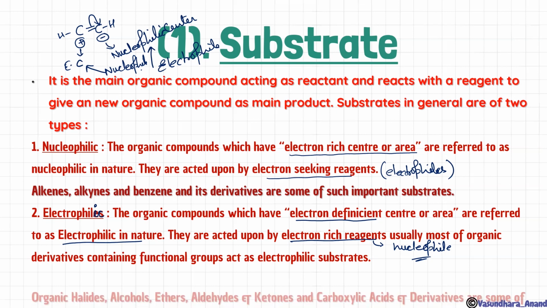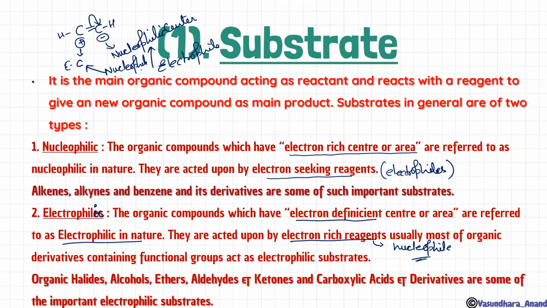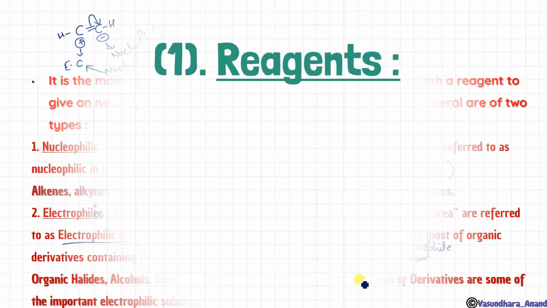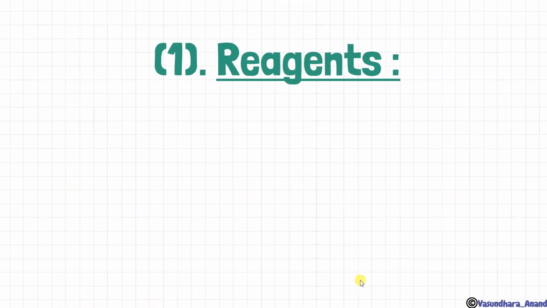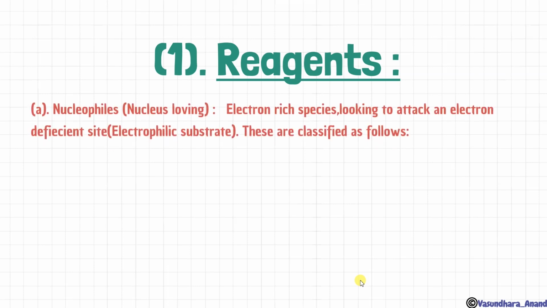Clear? Now, organic halides, alcohols, ethers, aldehydes, ketones and carboxylic acid derivatives are some of the most important electrophilic substrates. We'll do how later on. Now the next thing is the reagent. First was the substrate on which the reaction will occur, and the other is the reagent which will attack the substrate. This is again of three types.